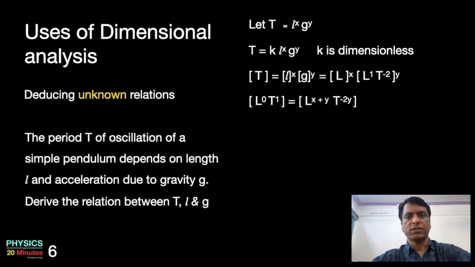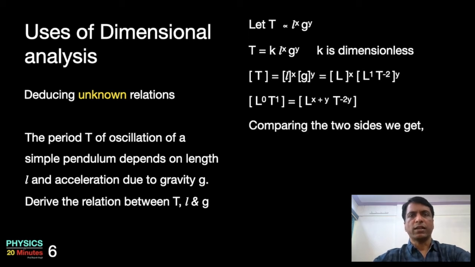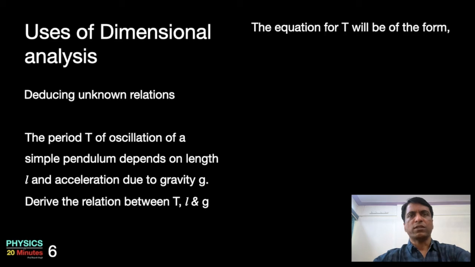If we compare left hand side with right hand side, then indices of L and t must be equal. Therefore, we can write x plus y is equal to 0 and minus 2y is equal to 1. These are two simultaneous equations, and if you solve them, you get y is equal to minus 1 by 2, x is equal to plus 1 by 2. If you substitute these values, equation for t will become t is equal to L power half g power minus half, which becomes t is equal to k root L by g.